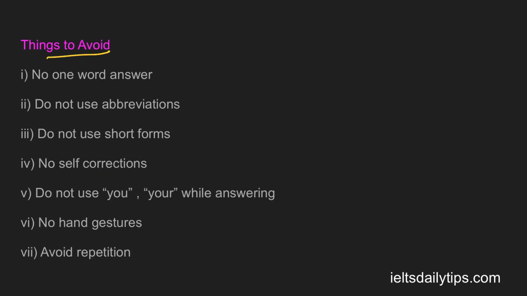So, things to avoid. First is no one word answer. As discussed earlier, you have to answer in at least 2 to 3 lines. If not 2 to 3 lines, at least 1 to 2 lines. The second is do not use abbreviations. Suppose you are saying CBSE, you have to say Central Board of Secondary Education. The third is do not use short forms like bro, sis. You have to say brother, sister.